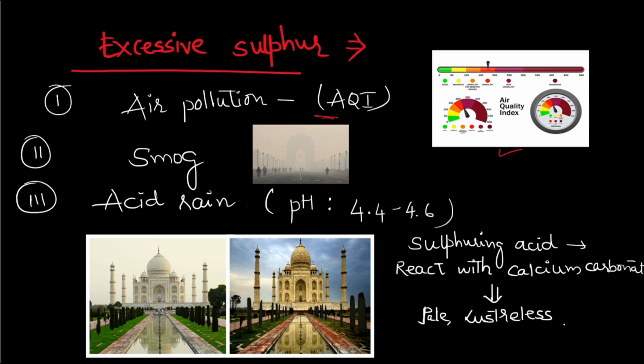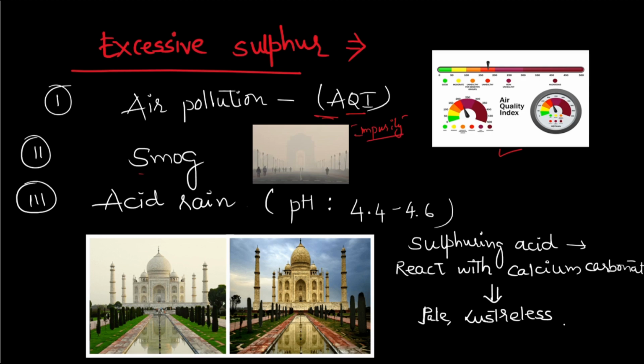So whenever sulfur is present in high amounts, that gives rise to a high AQI, which indicates impurity. The more the sulfur, the more the impurity present in the atmosphere.